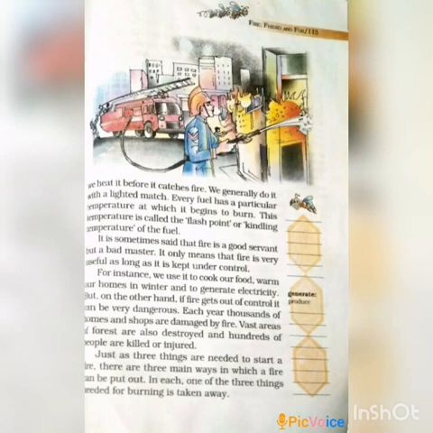So here we learn the three things needed to start a fire, and the three main ways in which a fire can be put out. The same three things used to make a fire are the three ways we can control it. Which are the ways we can control the fire? It is learned on the next page. Okay, so all of you take page number 116 now.